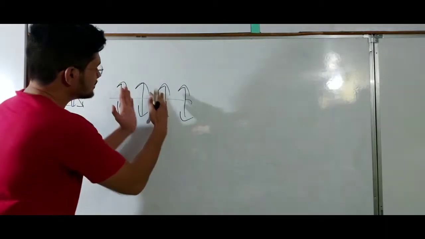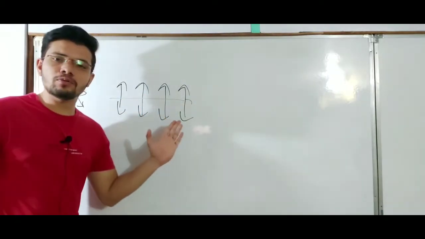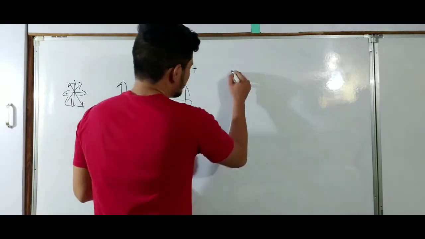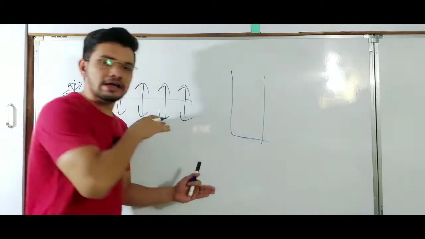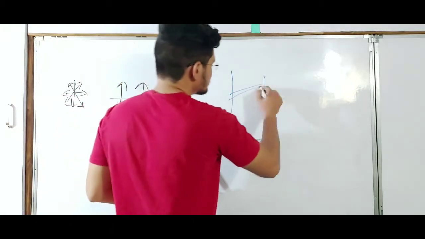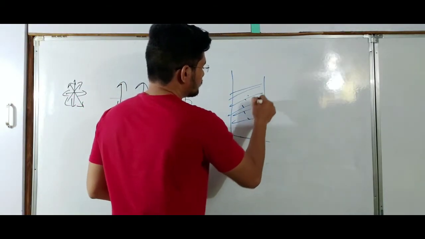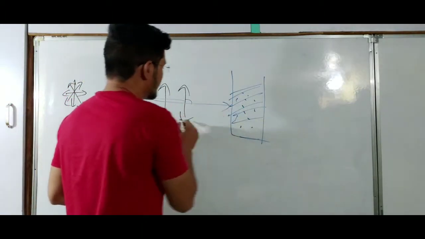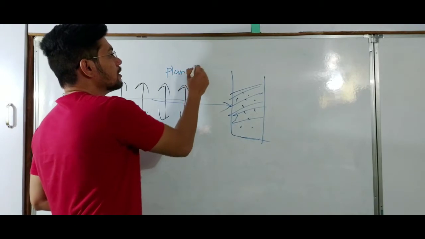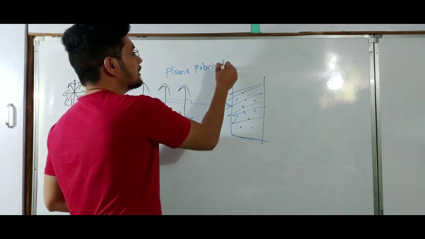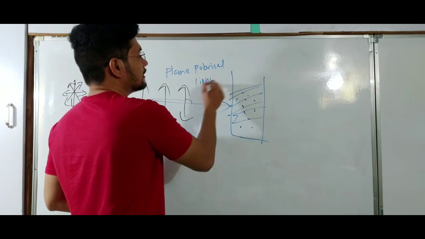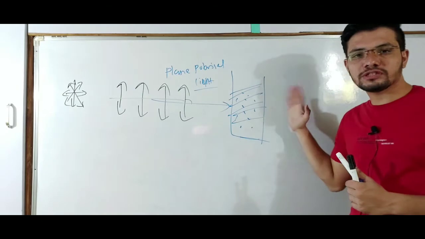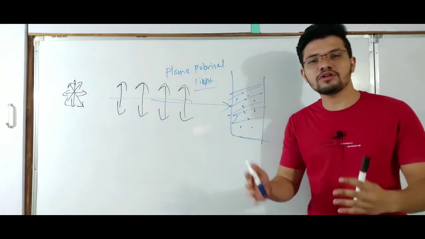So they can rotate this plane polarized light either clockwise or anti-clockwise, which means if this plane polarized light is passed through the sample in which we have put the amino acids, this plane polarized light will get rotated because of the structure of the amino acid.